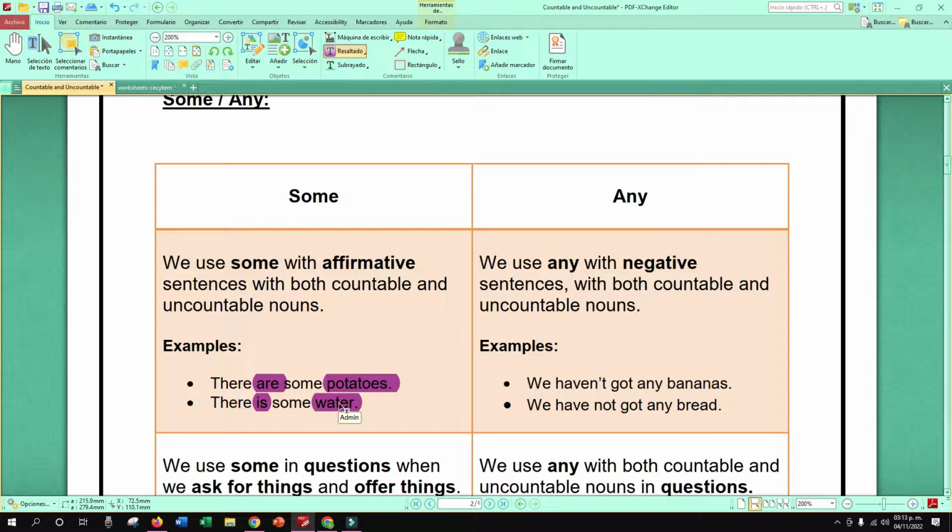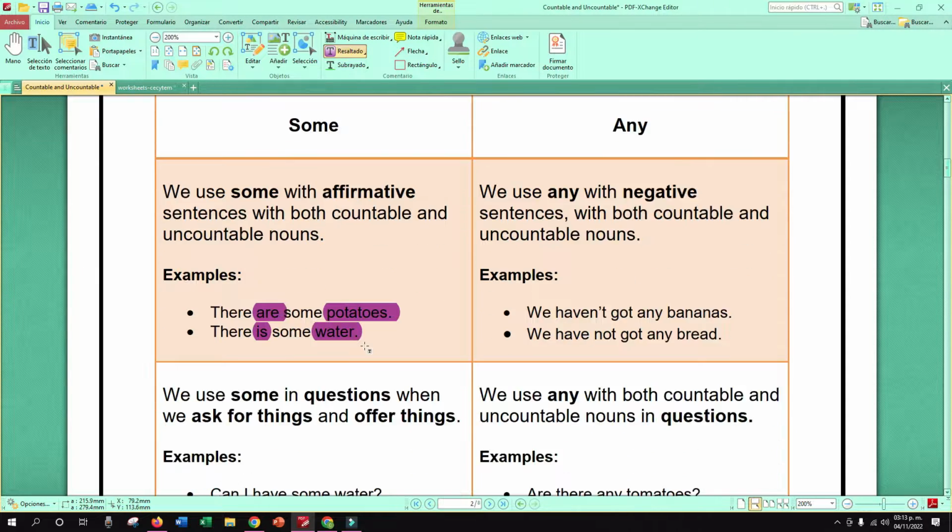And what is the meaning of some in Spanish? You can say algunos. Si estamos hablando de contables o plural, ¿verdad? A few, un poco de tal cosa, ¿verdad? Si usamos incontables, un poco, ¿verdad? Algunos si es contable, un poco si es incontable, ¿ok?